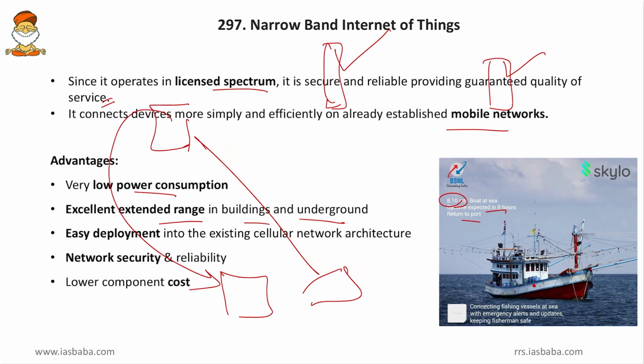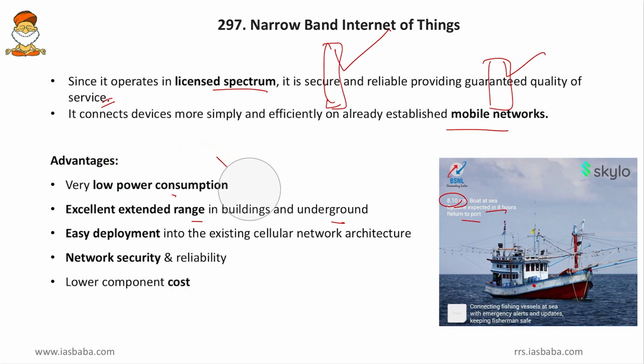So these are the advantages of the Internet of Things, and this narrowband Internet of Things provides a cheaper, low cost and long distance Internet of Things facility. Then network security and reliability: as it uses licensed spectrum, there will be security. And then lower component cost. The router you use for this NB-IoT costs some 800 to 900 rupees. So it is cheaper as well.